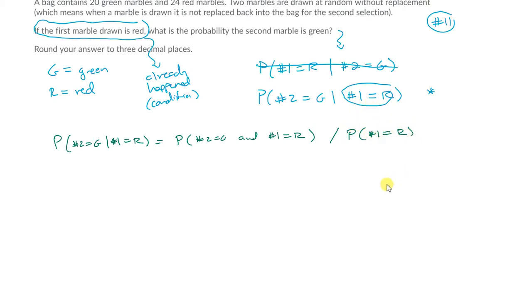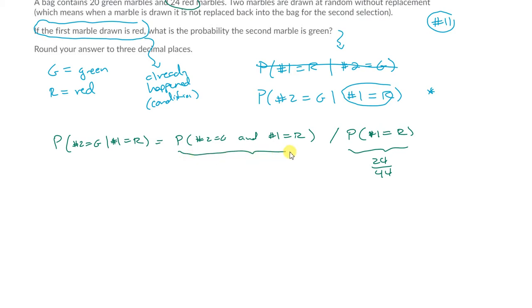The problem with this is it's difficult to compute. Now, probability that marble number 1 is red, that's easy. There's 24 red marbles out of 44 total. So this guy would be 24 ways that the red can happen out of 44. Easy. This is difficult.